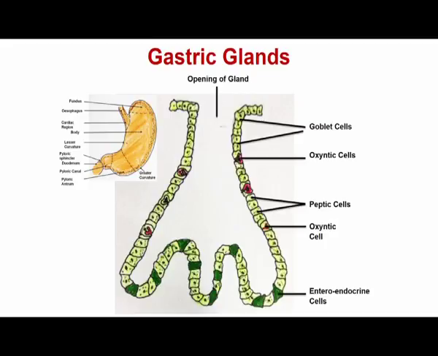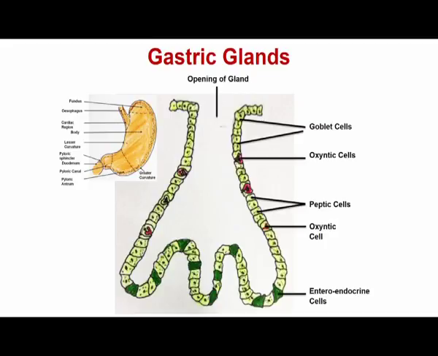So, let us start with the peptic cells. Peptic cells are present in the gastric gland, and they produce 2 proenzymes. Those are called pepsinogen as well as prorenin, and they also secrete an active enzyme, known as gastric lipase.